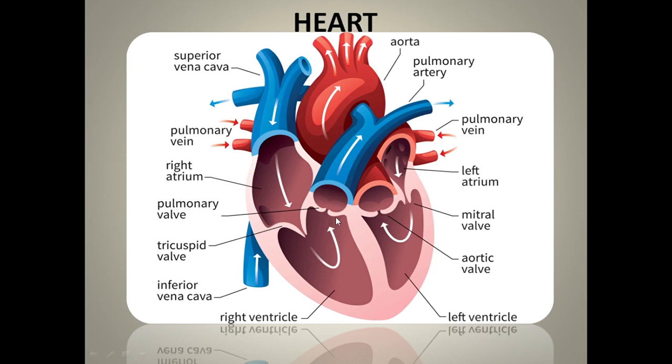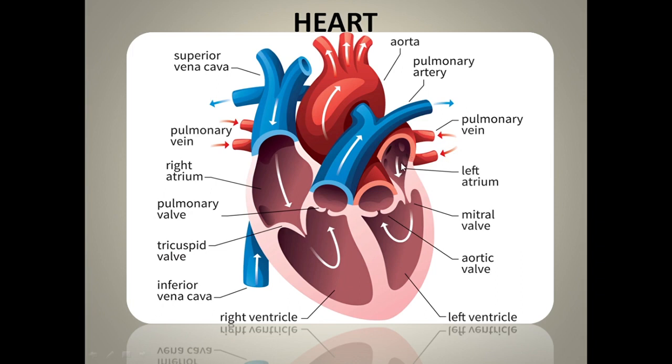Now this blood, whatever has gone out through the pulmonary artery, is going to a site where oxygenation is taking place, where the oxygen rich blood is being formed. Now the oxygenation process is occurring. Now what happens with the oxygenated blood? The pulmonary vein is carrying the oxygen rich blood to the heart. Veins always carry blood to the heart. Pulmonary veins always carry the oxygenated blood, and it will reach the left atrium.